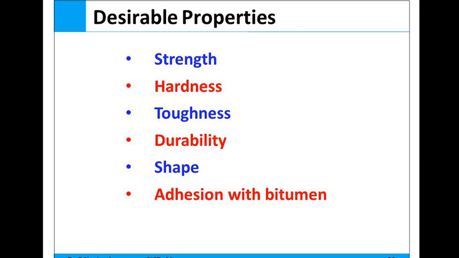Okay, so these are the desirable properties of aggregates. The aggregate forms the major part of the pavement structure, and it is the prime material used in pavement construction. The aggregate has to primarily bear load and stresses occurring on the road and runways, and has to resist wear due to abrasion action of traffic. These aggregates often serve as granular base course. Thus, the properties of aggregates are of considerable significance.